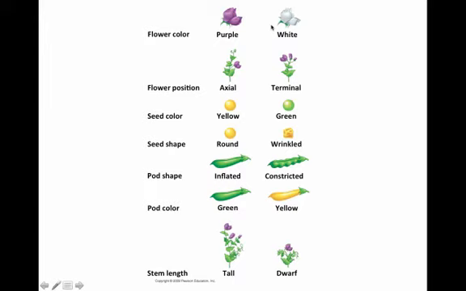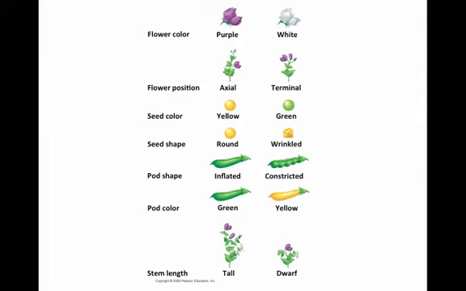So here are the 7 traits he looked at: flower color, flower position, seed color, seed shape, pod color, and whether they were tall or dwarf. And Mendel is perhaps the luckiest man. He hit the scientist lottery, because each one of these 7 traits is on a different chromosome. If any of them were on the same chromosome, he would not get the perfect results that he got, or near perfect, I should say. The numbers would not look the same.